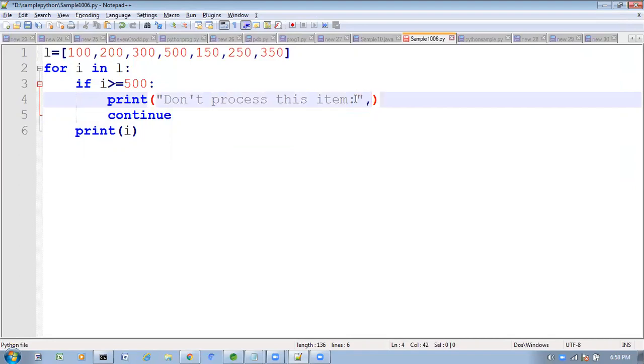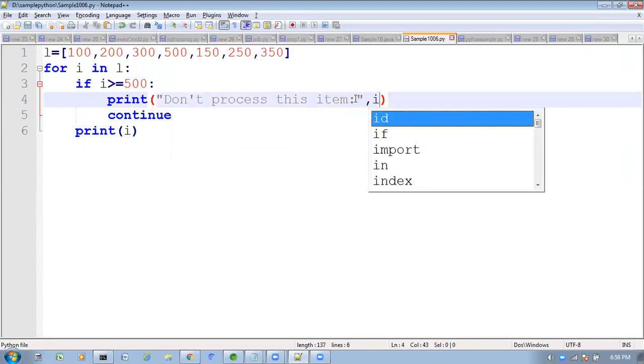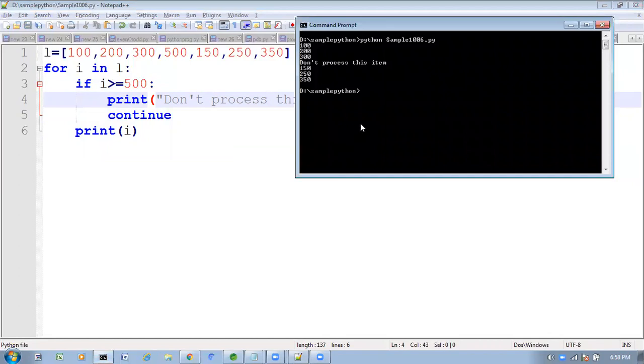Like this I will take otherwise, so you will get clarity which item we are not processing. See, here 100, 200, 300, then "don't process this item" which is 500. Next again 150, 250, 350 you are getting. Here only the item which is 500 we are skipping. Remaining all the things we are processing.